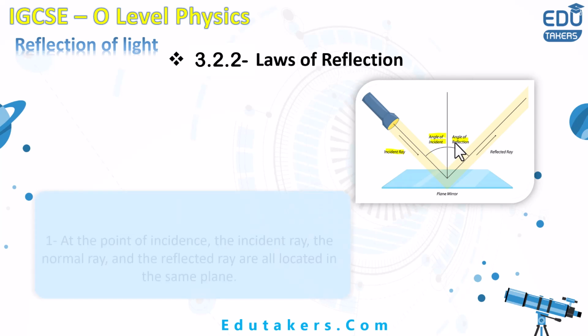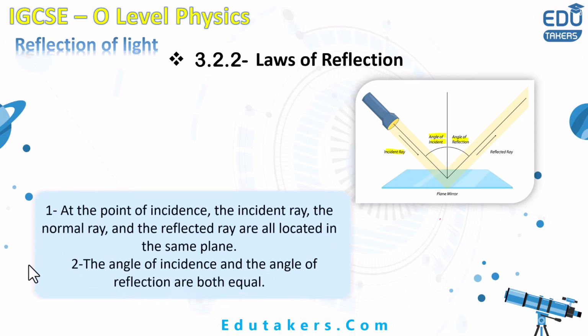So what are the laws of reflection? According to the first law of reflection, at the point of incidence, meaning the point where the incident ray strikes the plane mirror, the incident ray, the normal ray, and the reflected ray are all located in the same plane. So I can simply say that the incident ray, reflected ray and the normal ray all lie in the same plane. According to the second law of reflection, the angle of incidence should be equal to the angle of reflection. I is equal to R.